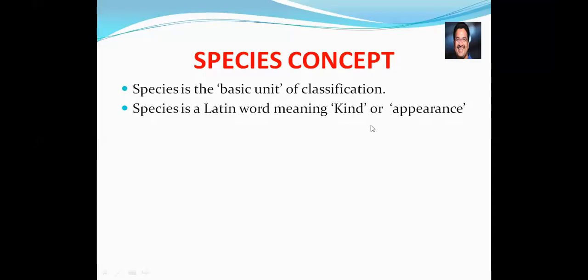So what we said, the species is a basic unit of classification. The concept of species, the first thing you need to remember, the species is a basic unit of classification. And species is a Latin word which means kind or appearance.